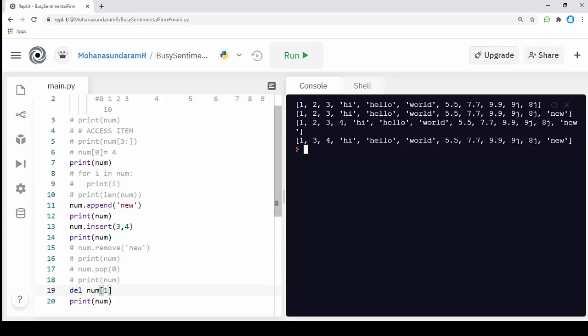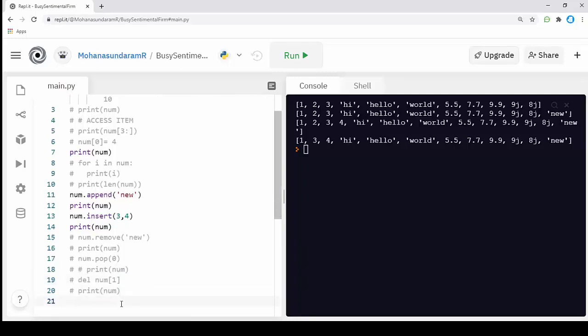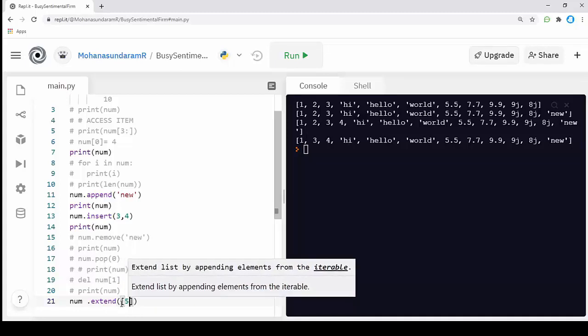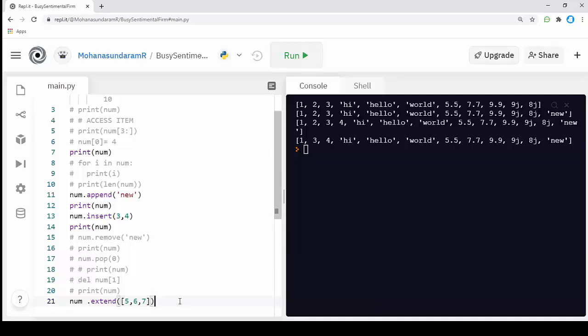Next, what if I want to add more values to my list? For example, I want to add multiple values to my list, so I can use another inbuilt function called extend. I'm going to call the name of my list dot extend. I'm going to open the parenthesis and call the values that I want to add. In this scenario, I'm going to add 5, 6, 7. And I'm going to print the list.